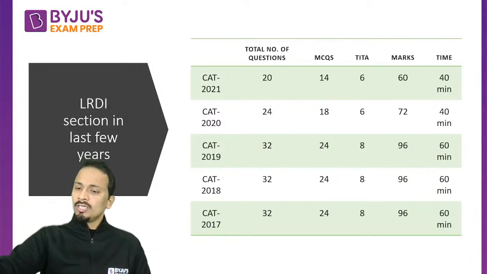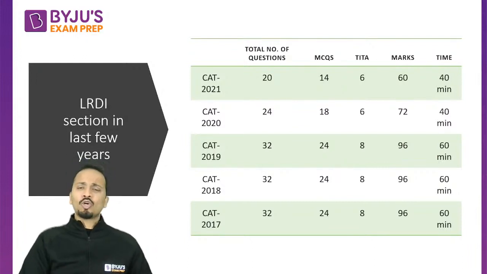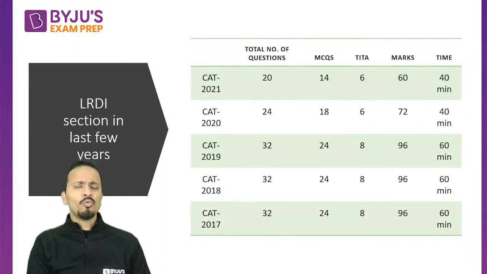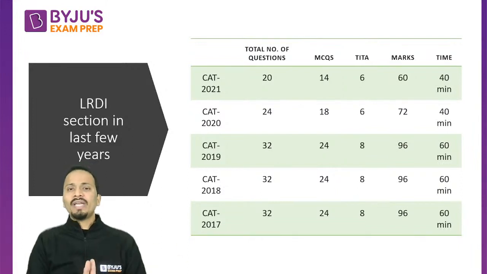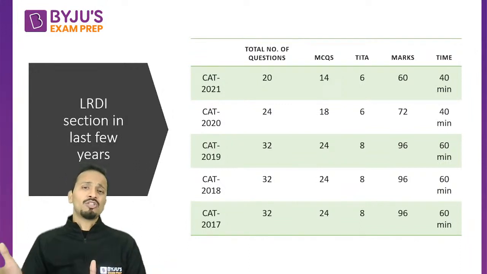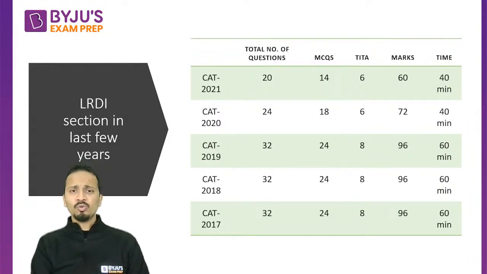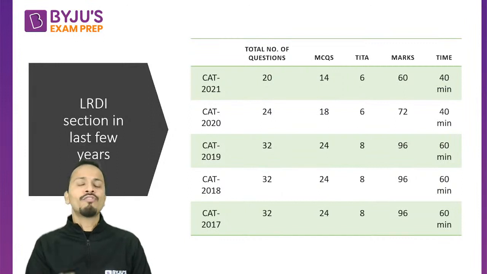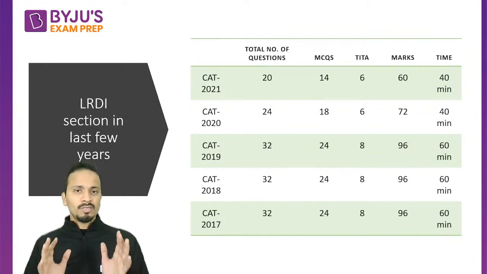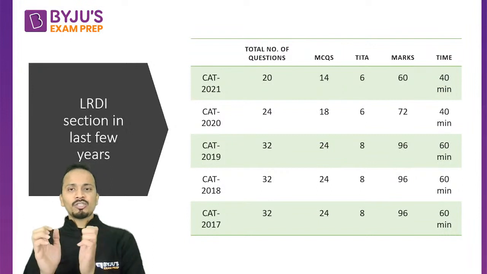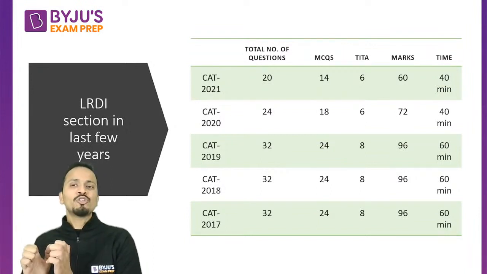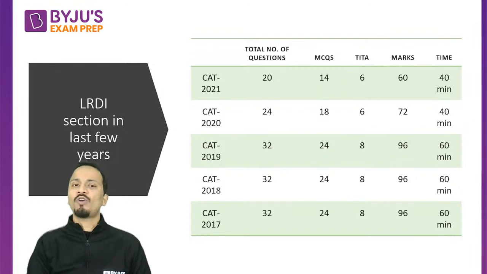Since the COVID days are not yet over, we can expect CAT 2022 to again have 20 questions in the LRDI section, with a time allocation of 40 minutes. We'll get to know all these things in the month of August when the CAT notification comes out, but let's prepare according to the current pattern. So we can say 20 questions, 14 MCQs, 6 TITA type questions, total marks 60, and the time allocation is 40 minutes.